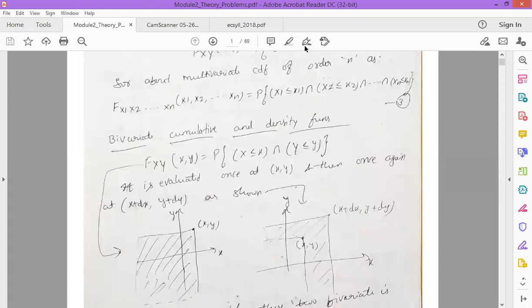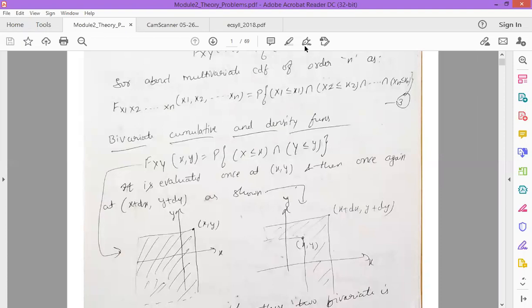And also there are some situations where we are going to consider the channel. Whenever you are transmitting the information through that channel, we will have the message as well as the noise. The message is considered as one variable x, and the noise is considered as another variable y. So here we will have two variables x and y, and that is also considered as one more example.